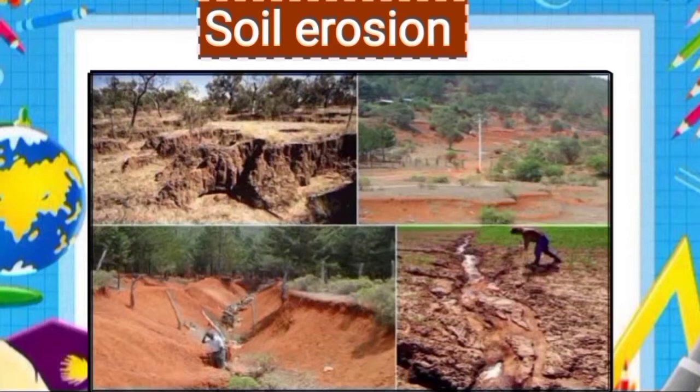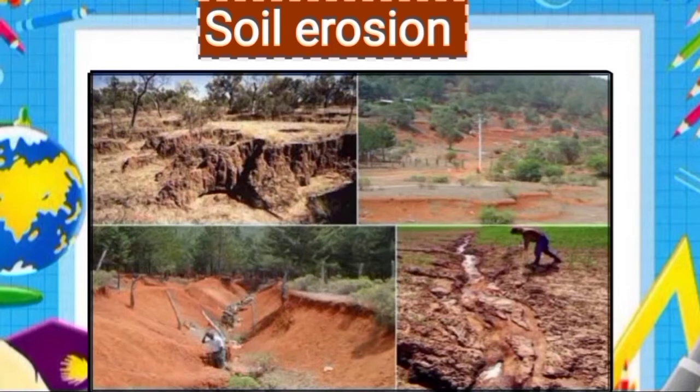So the removal of topsoil by natural forces like wind and water is known as soil erosion. When strong wind blows, the topsoil along with the organic matter is carried away by the wind, and this happens more often when the land is not covered with grass or plants.